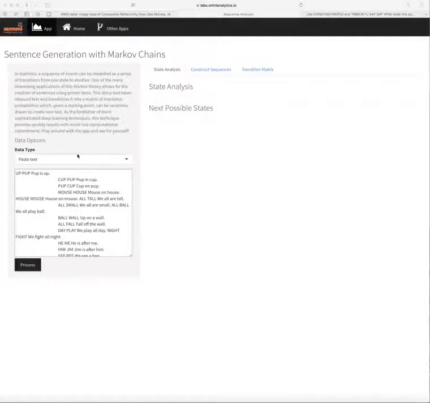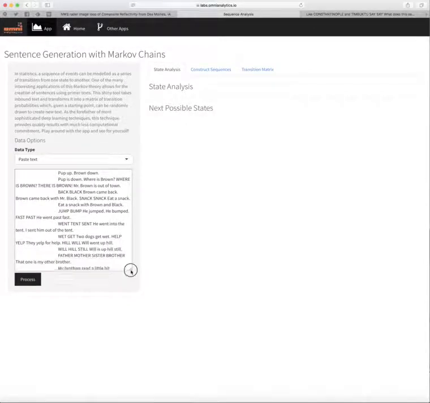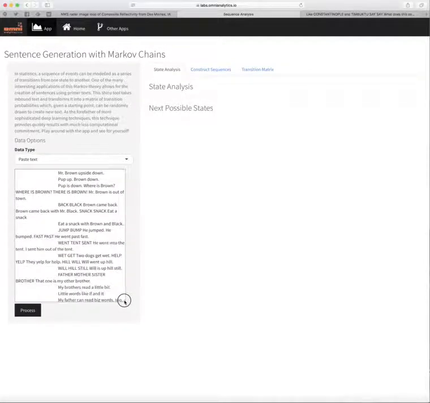And we let you upload your own data as primer text, but we provide you with this Hop on Pop by Dr. Seuss example to start. So the first thing you'll see is that you have that choice of data set upload. It can be a CSV, a text file, or just raw text, and we will parse it to produce the state transitions for you. And you'll see here's the text. We can expand the window as we see fit if you want it bigger. And then we click process.